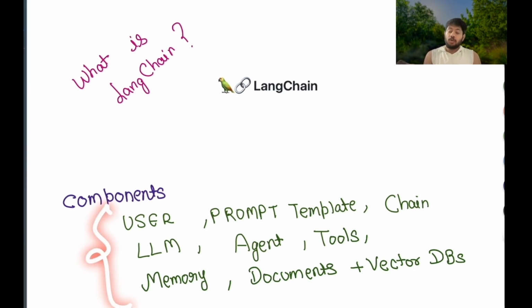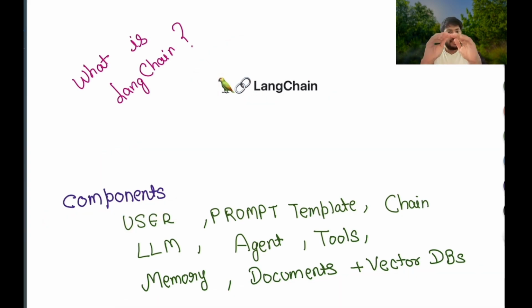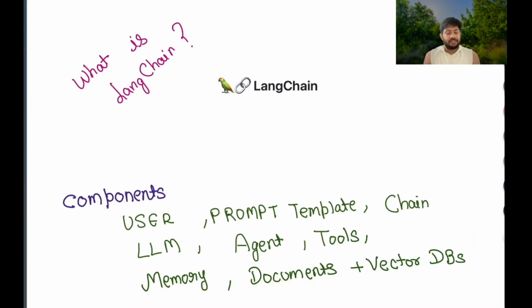So these are some core components of an AI application, and LangChain can provide you access to all of these core components. Basically it is a framework which can help you provide all these components for an AI application in a single place. That is basically the LangChain framework itself. Now let me provide you an overview of what these components are.